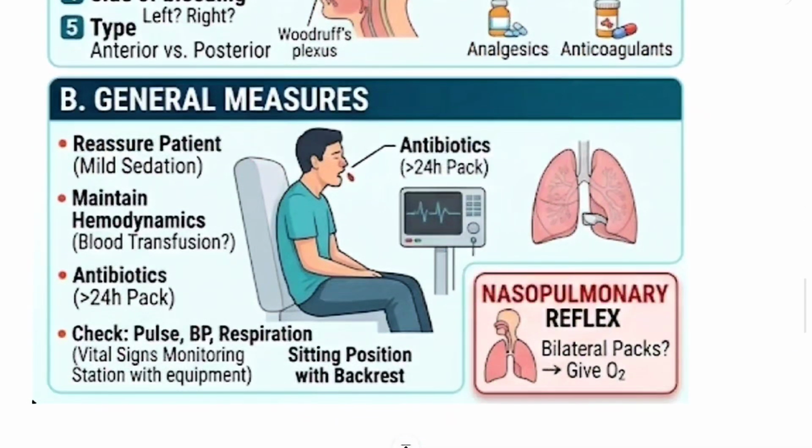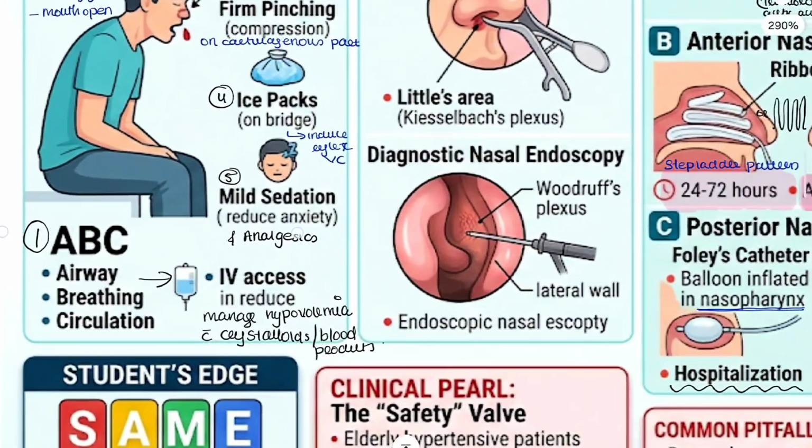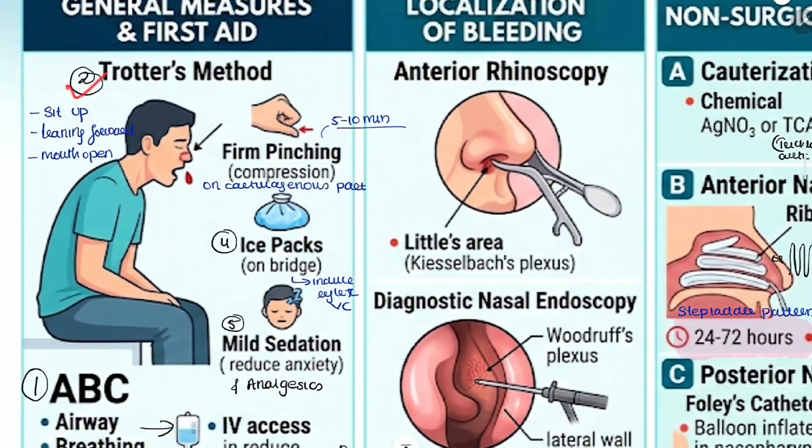Now we have to reassure the patient, we have to maintain his hemodynamics, and then antibiotics, check his pulse, BP, respiration and all. Now coming to the management in proper, first ABC, maintain his airway, breathing and circulation. So to maintain the circulation, get an IV access, with a wide bore needle. Then next is the Trotter's method.